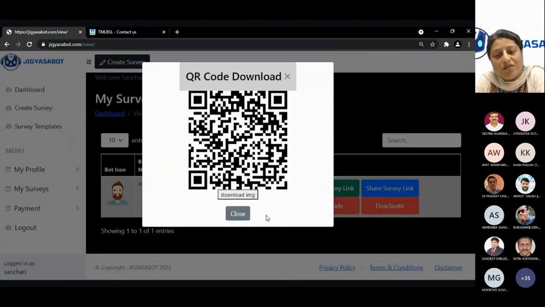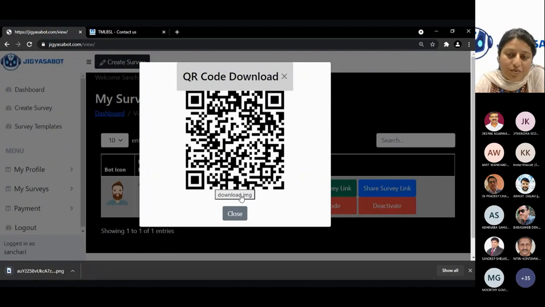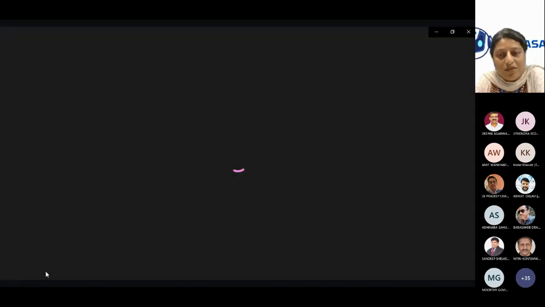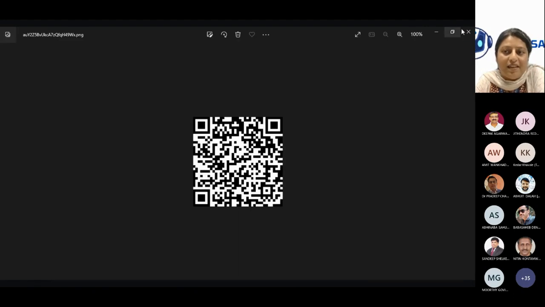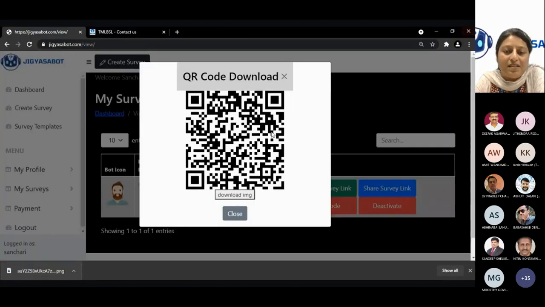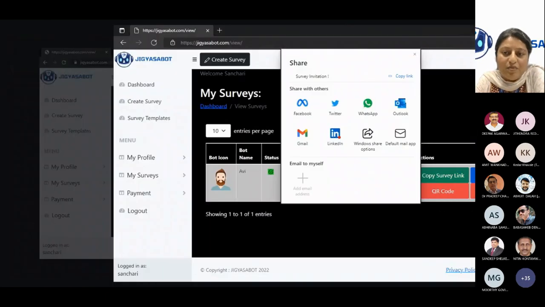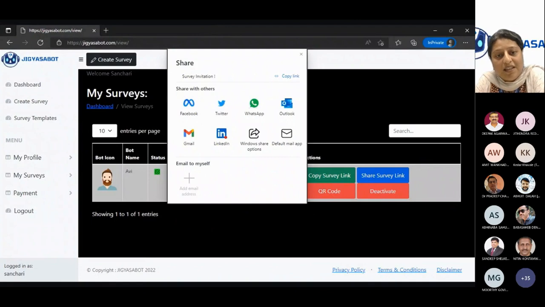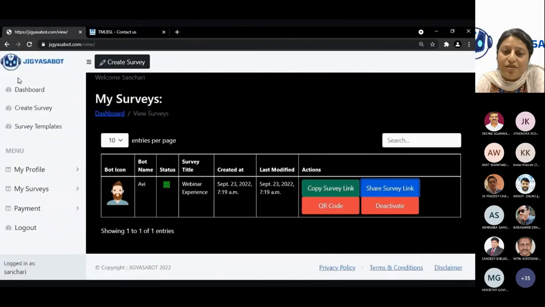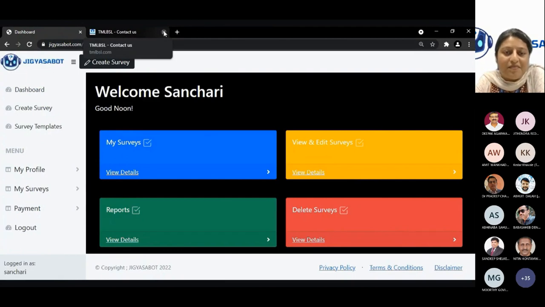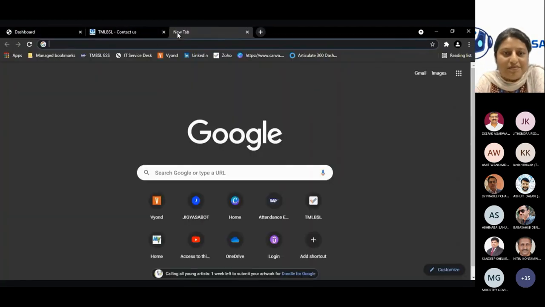I have a QR code option also. I can download and use it anywhere I want. It need not always be through an email. Wherever you put it, on the boards, on the stickers, outside, everywhere, it's for a larger audience and larger response. I can share the survey link either on my desktop or through my mobile. I can do it through WhatsApp, Outlook, Twitter, whichever handle I'm using. I can post a link for my channel followers. So this was in a nutshell about creating the survey on the JIGYASABOT platform.